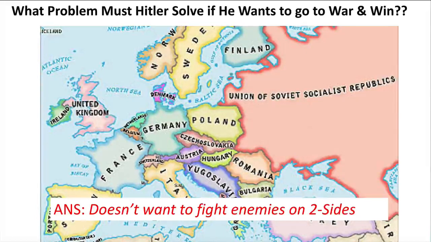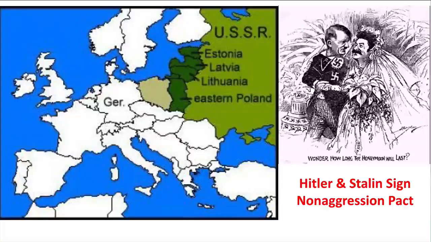So clearly, for Hitler, there's no way he wants to go into a war and have this same problem. He's got to make sure that he's only going to fight at one front at a time. He doesn't want to have to split his forces. So basically, the way he does that is to make an agreement with the Soviet Union.